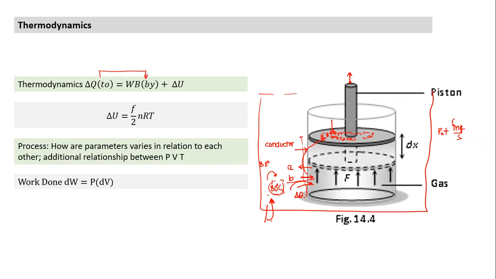So can you tell me, based on this logic, what will be the heat capacity for the isothermal process? Heat capacity tells you the amount of heat which needs to be supplied to raise the temperature of 1 mole by 1 degree K. So what will be the heat capacity of the isothermal process? How much heat do I need to supply to raise the temperature by 1 degree?